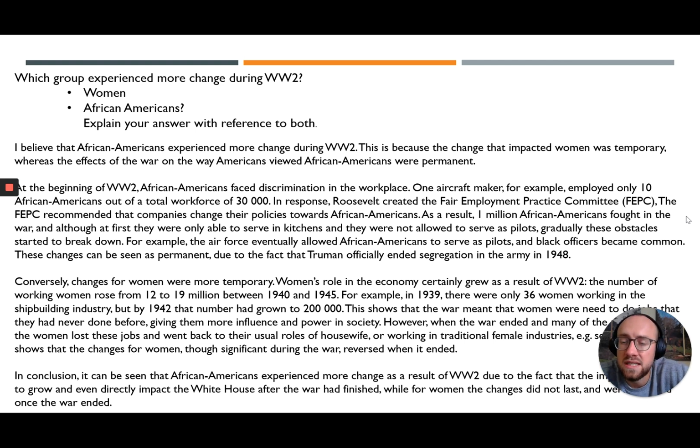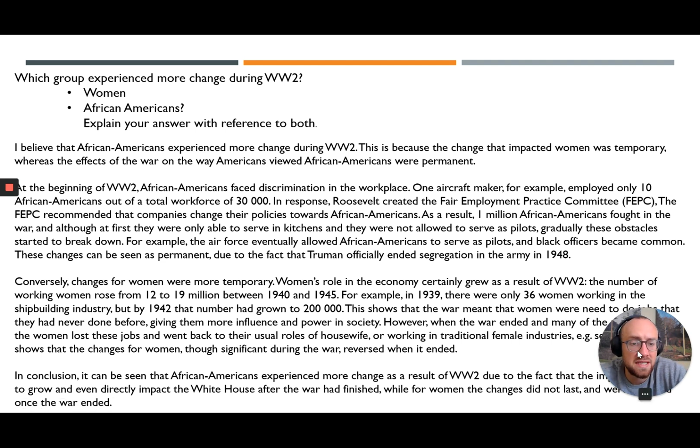The FEPC recommended that companies change their policies towards African Americans. As a result, 1 million African Americans fought in the war, and although at first they were only able to serve in kitchens and they were not allowed to serve as pilots, gradually these obstacles started to break down. For example, the Air Force eventually allowed African Americans to serve as pilots, and black officers became common.